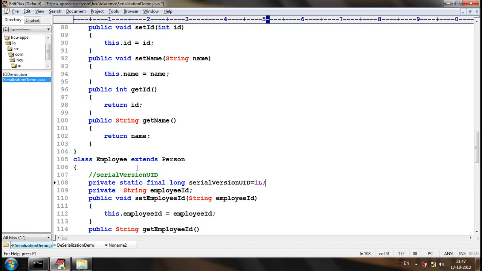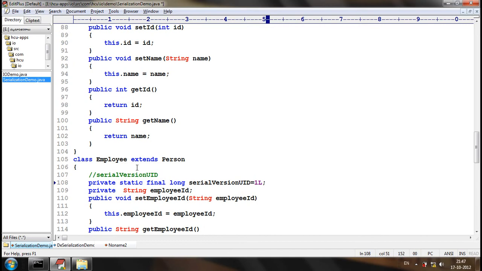So what we will do is, again, we are changing the name of the attribute from EMP ID to employee ID. Now, again we are trying to deserialize this.